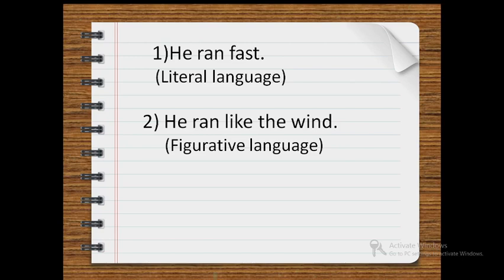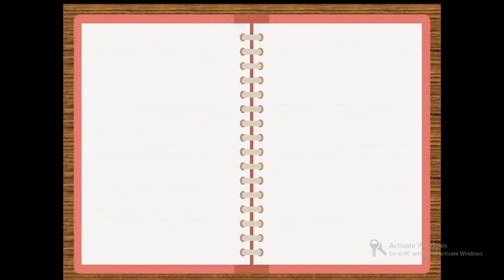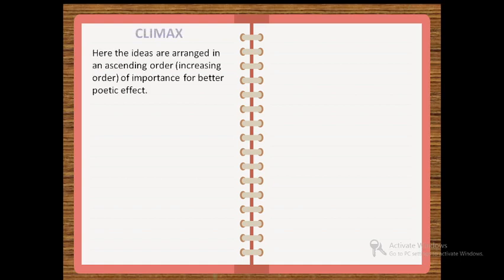Now let's proceed with the figures of speech. Our first figure of speech is climax. Climax means the ideas are arranged in an ascending order or an increasing order of importance for better poetic effect.